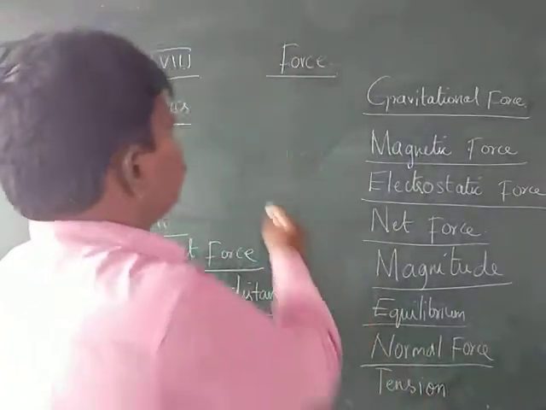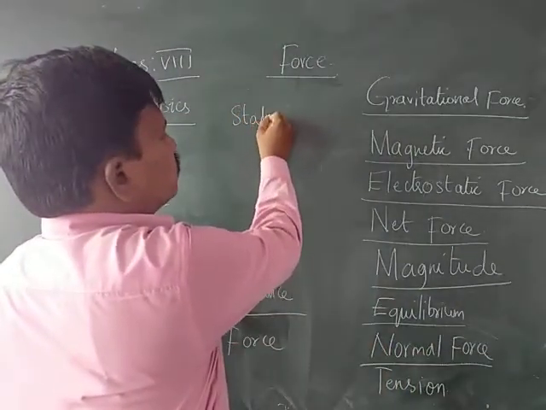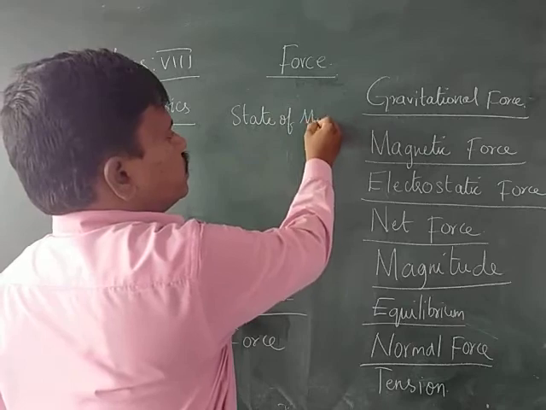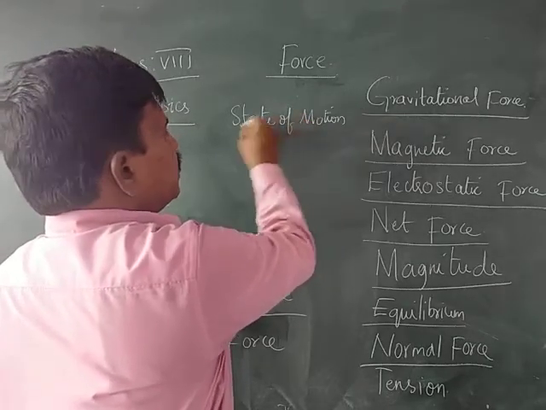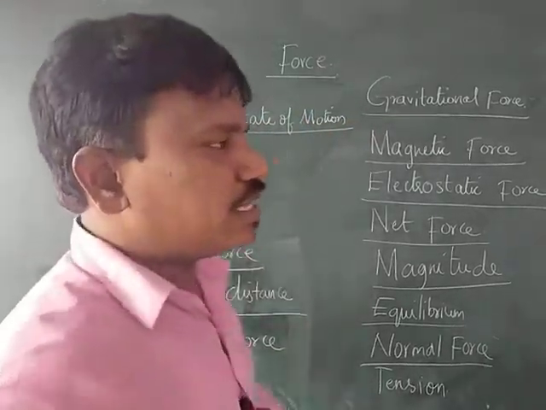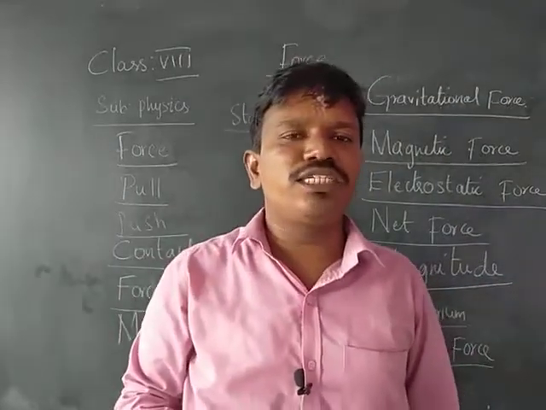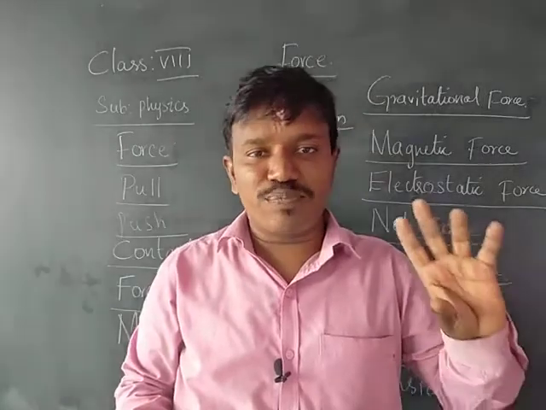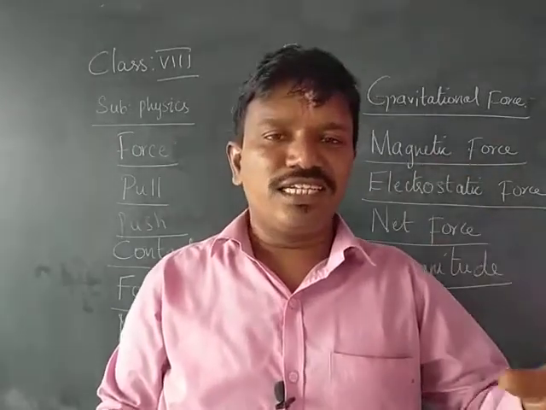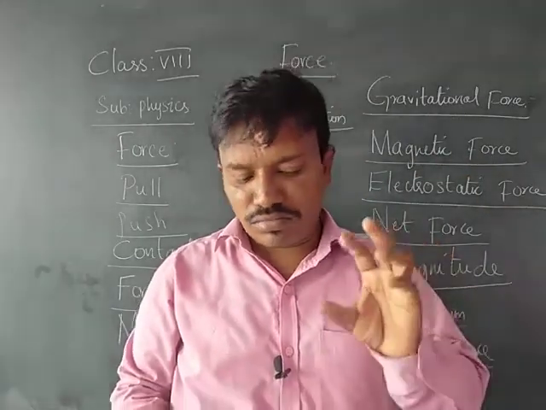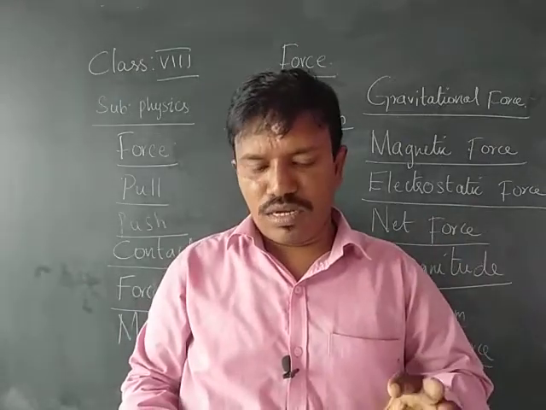Next, state of motion. State of motion means either the object is at rest or the object is in motion. Motion means if the object changes its position with respect to the surroundings, it is called motion. State of motion.